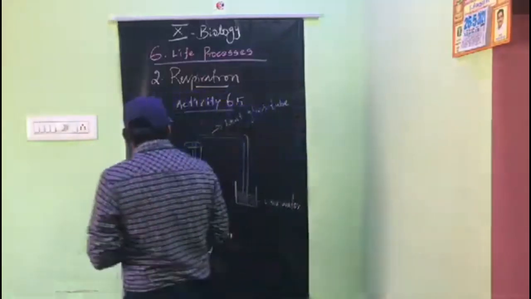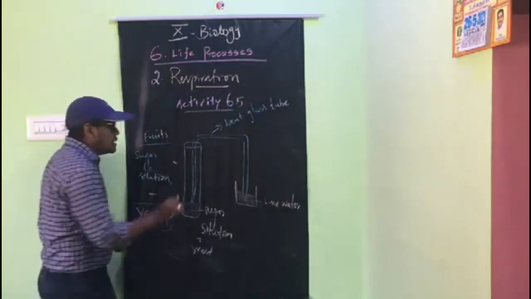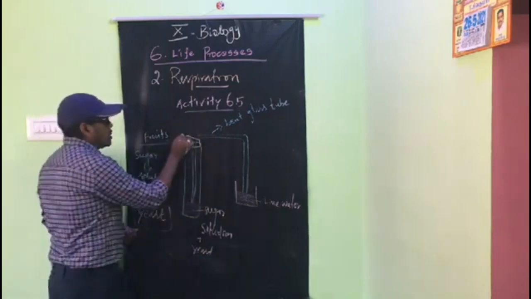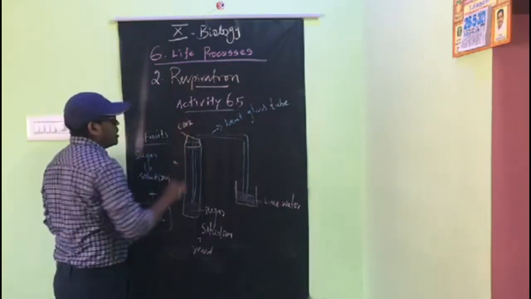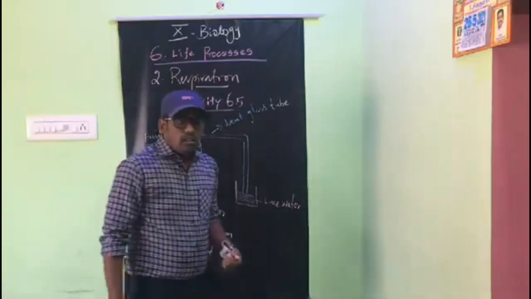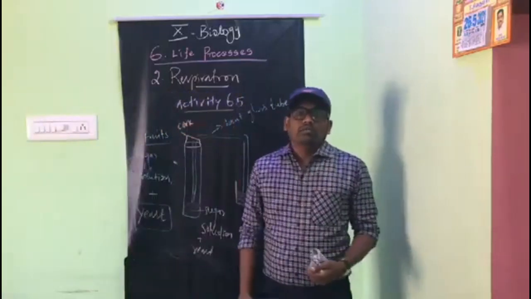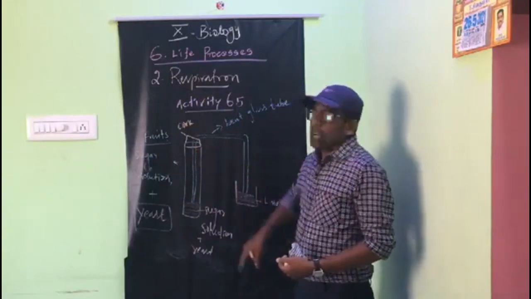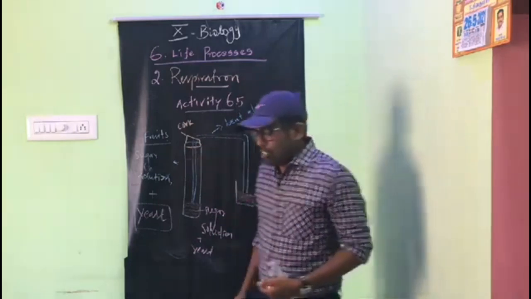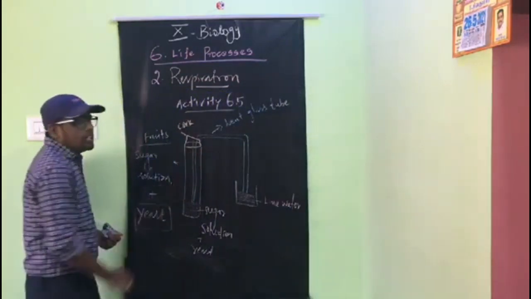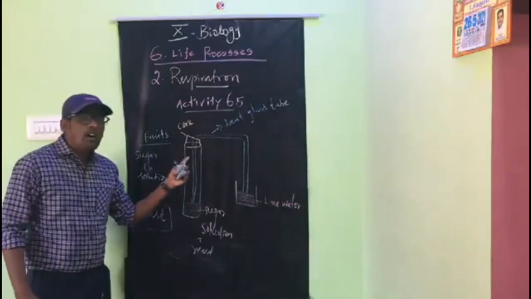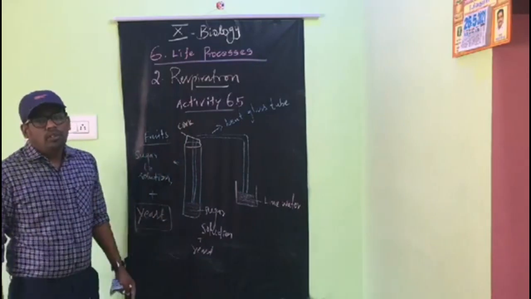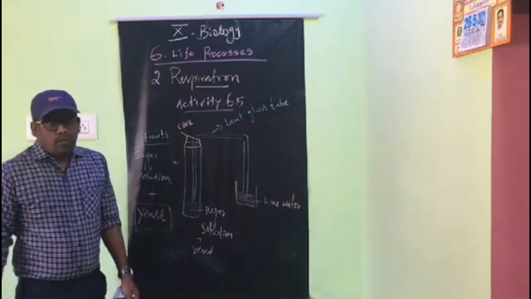So, very important one. The test tube should be closed with the cork. What is cork? Cork means a blob which is made up of rubber. If you close the test tube with the rubber cork, what will happen? There is no gaseous exchange. We make this setup airtight by fixing this rubber cork. Okay, we leave the setup for some hours.